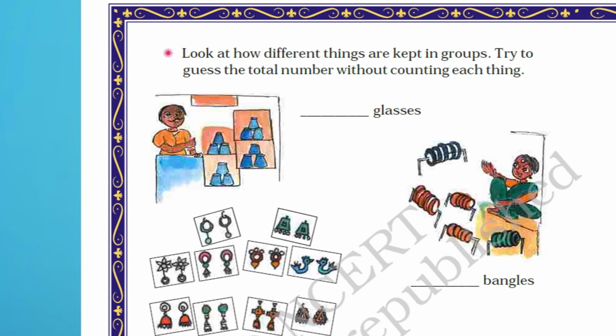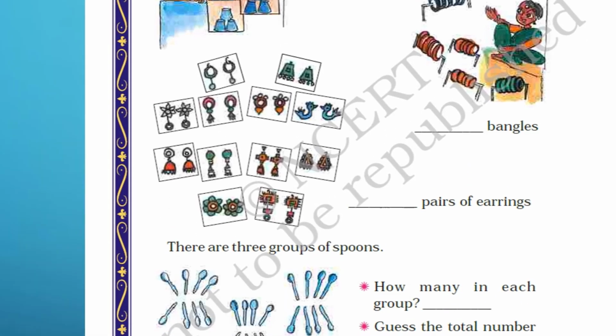In another picture, here is a lady with some bangles and we have to count the total number of bangles. Here we can see that there are 5 bunches of bangles and in one bunch there are 5 bangles, which makes it total 25 bangles.